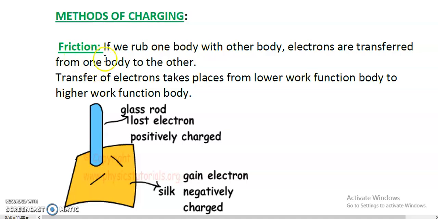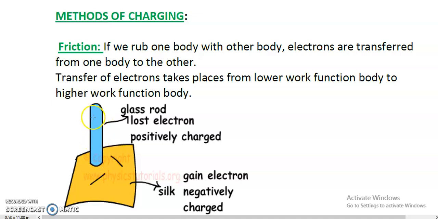This method is called charging by friction because this method of charging is done by rubbing, that is written over here, rubbing. For example, we have a figure over here: a glass rod is there, and a silk cloth, silk material, is there. If the glass rod is rubbed on the silk, electrons from the glass rod will be transferred to the silk.